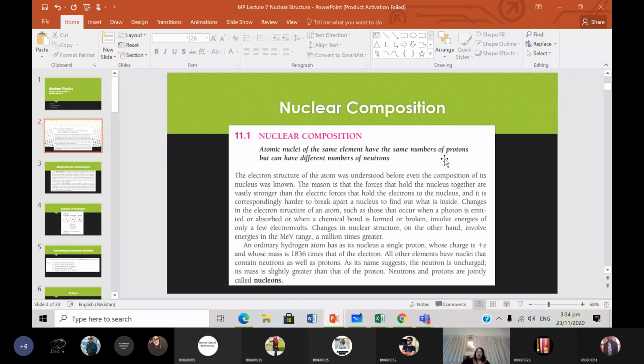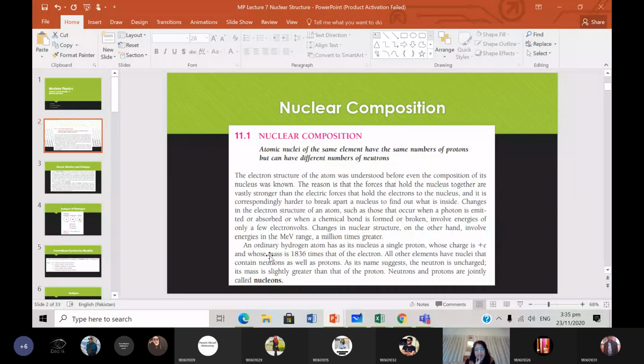So if you have an atom of the same element, for example, hydrogen is an element, if you have the same number of protons, it will always be the same element, but you can have a different number of neutrons, and those will be the isotopes, right? So the electron structure of the atom was understood before the composition of its nucleus was known. The reason is that the forces that hold the nucleus together are vastly stronger than electric forces.